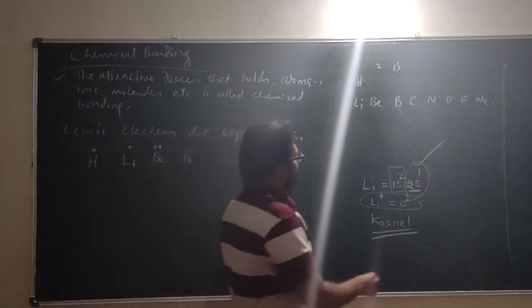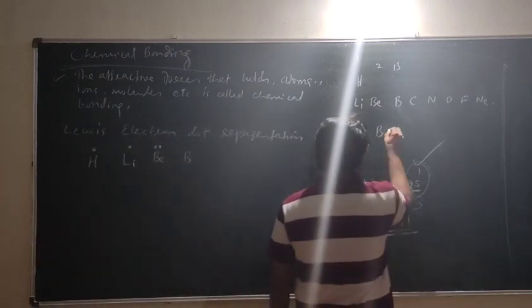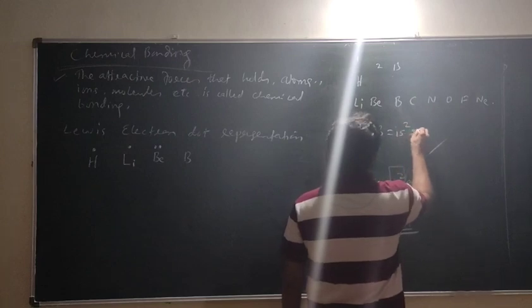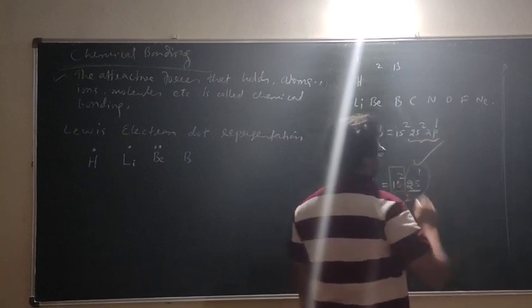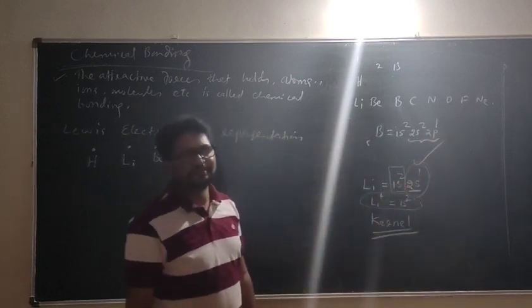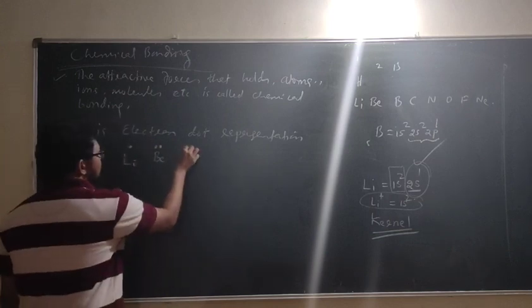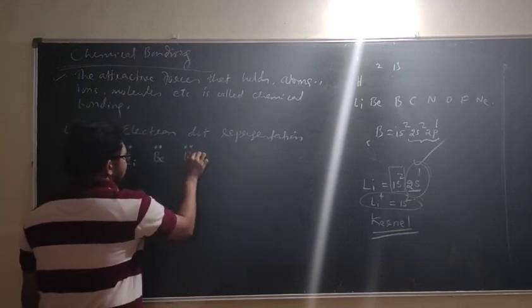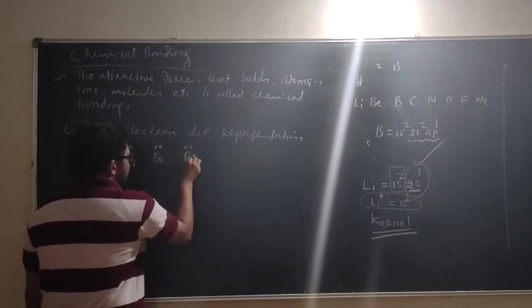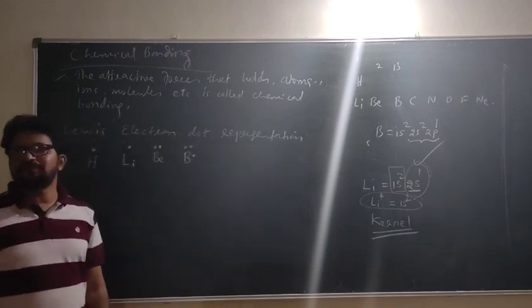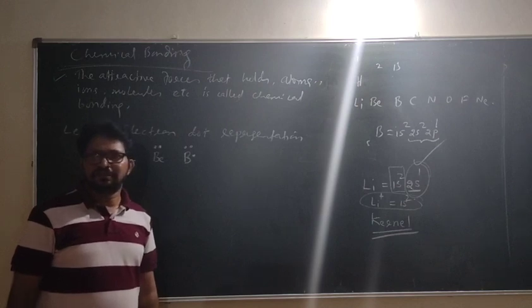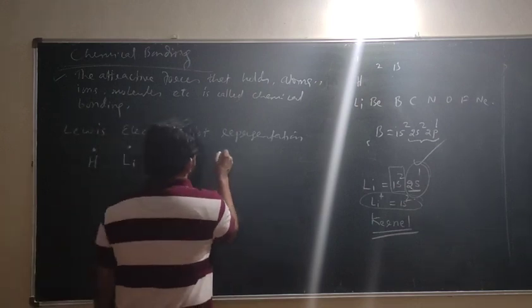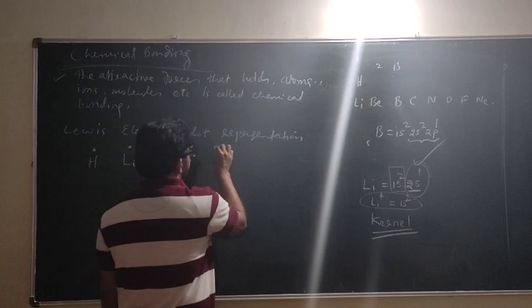Boron, how many electrons? For example, the boron atomic number is 5: 1s2, 2s2, 2p1. How many electrons are there in the valence shell? 3. So what is the electron dot structure for boron? See this. This is the electron dot structure for boron. Yes or no? Okay.